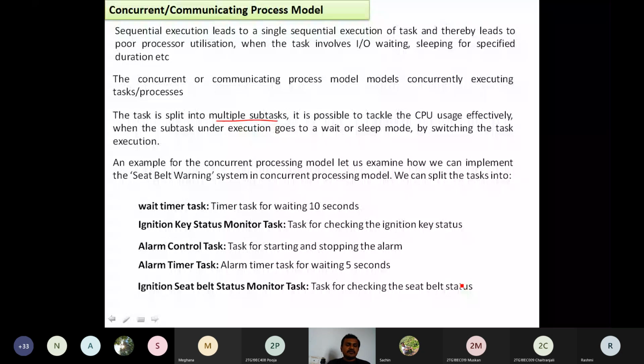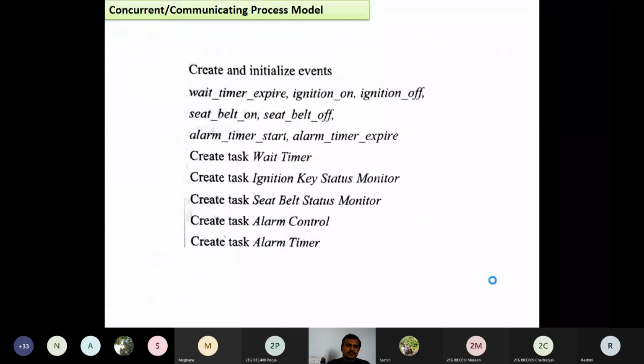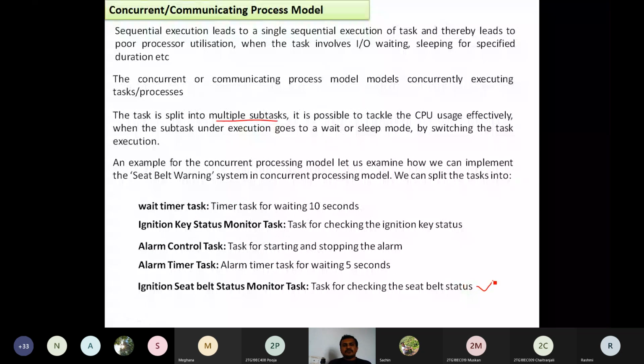The main task is checking the seat belt status. So these are the 5 sub-tasks we are going to create in this concurrent process model.